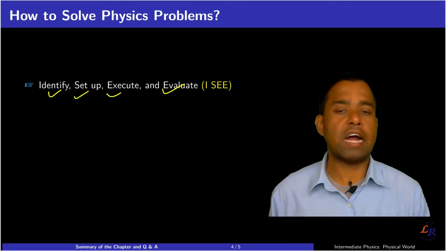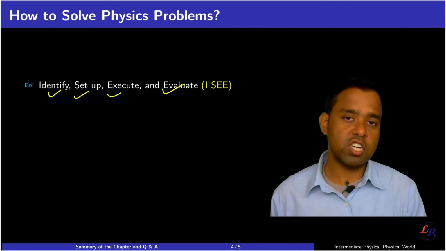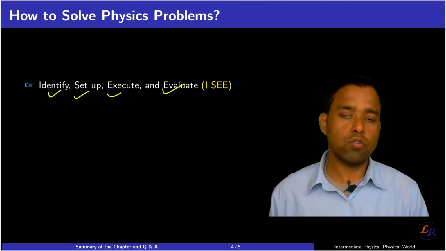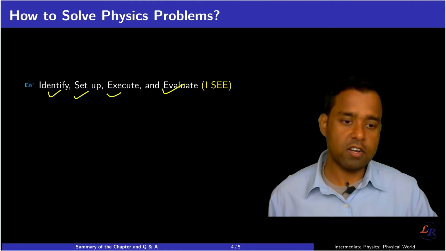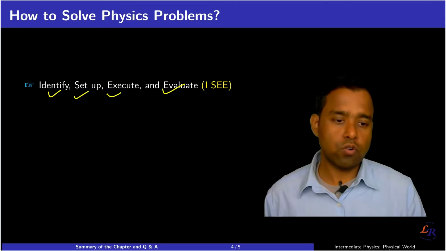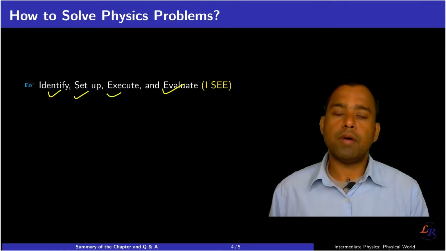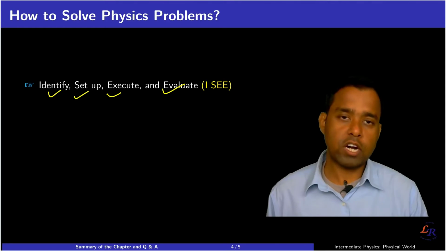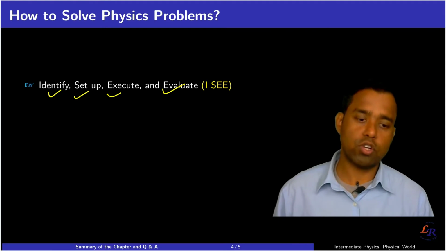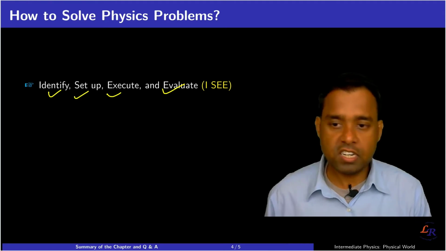You identify the idea, the concept, the physics which is needed to solve the problem, and then you start solving it. This is the stage where you identify your target variables, like what you are looking for, what is given, and other factors, and then what approach you should be following. The next stage is setup.